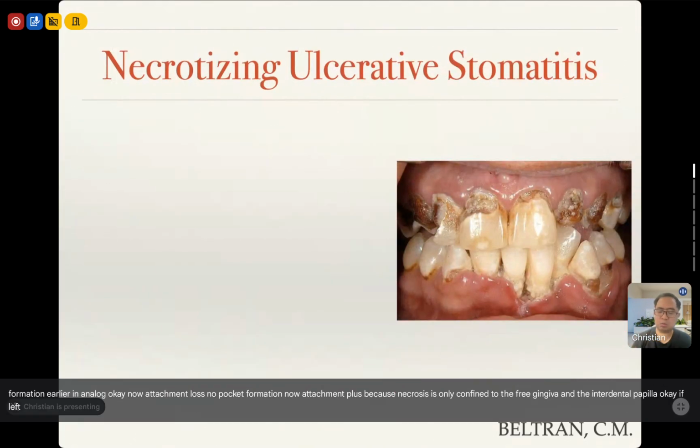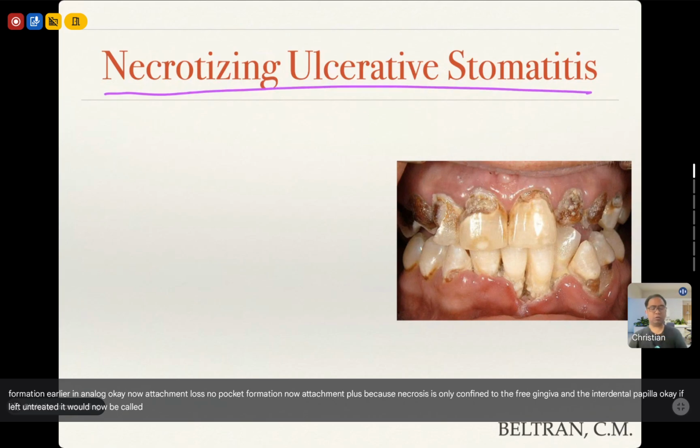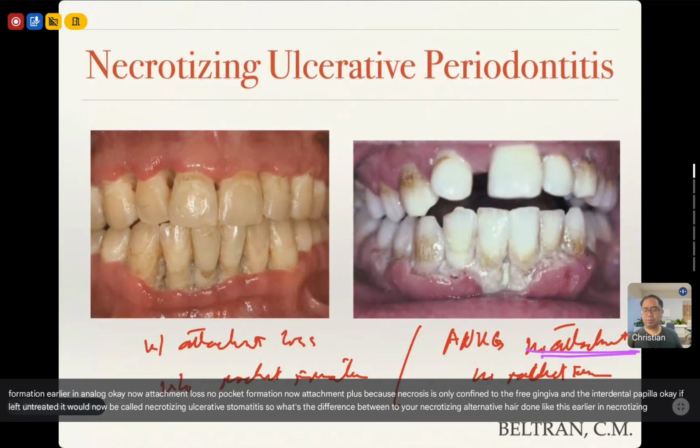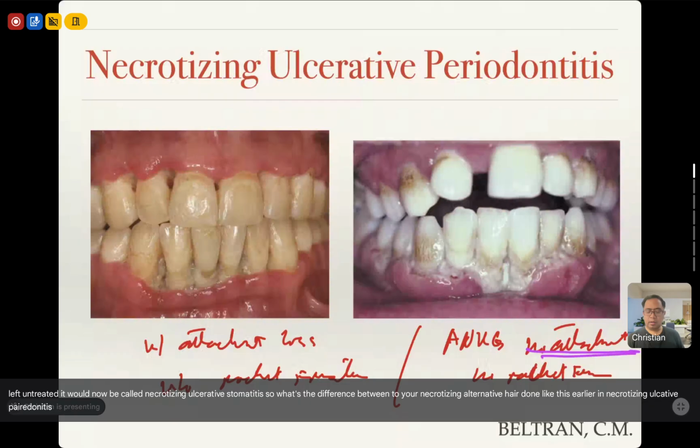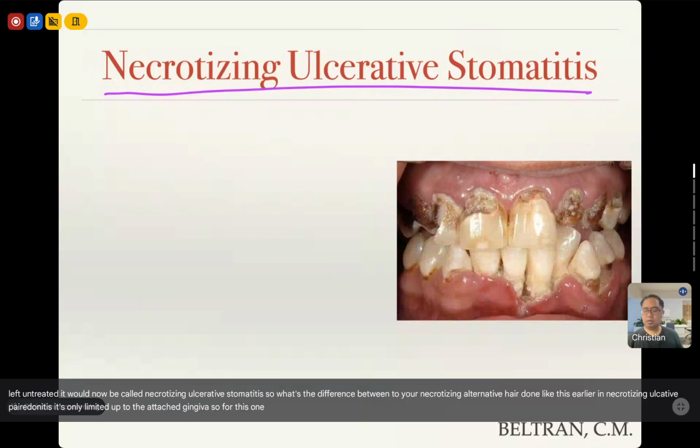If left untreated, it would now be called necrotizing ulcerative stomatitis. So what's the difference between this one and necrotizing ulcerative periodontitis? Earlier, in necrotizing ulcerative periodontitis, it's only limited up to the attached gingiva. For this one, it has already extended beyond the mucogingival junction.